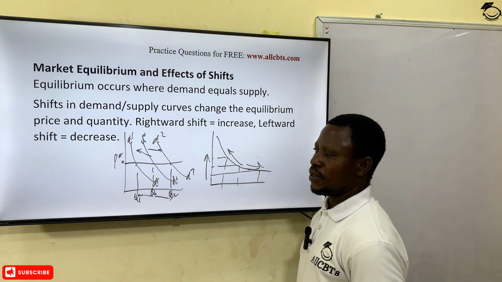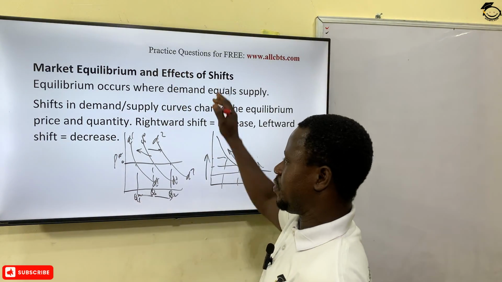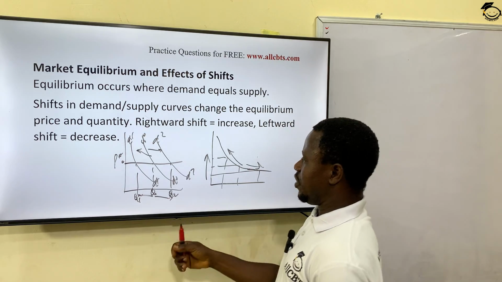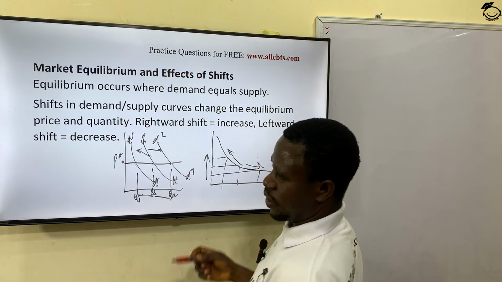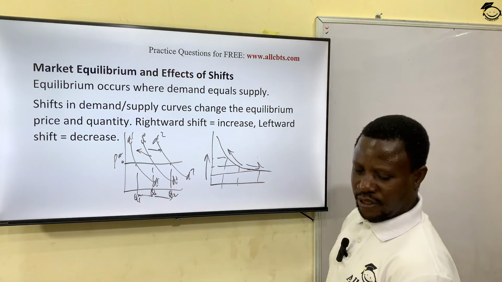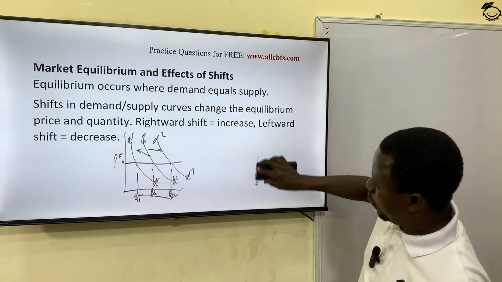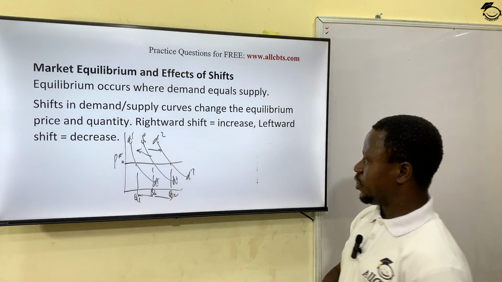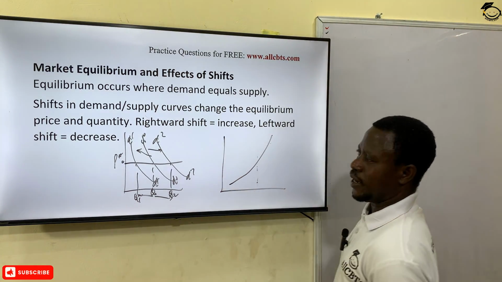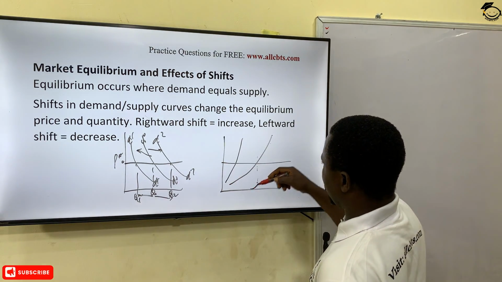So what I gave you here as my explanation of equilibrium and effect of shifts is what I just explained. The same also applies to supply. If it's supply, remember supply is the other way around, sloping upward from left to right, so it's going to be the opposite of that of demand. Just like the first one I did for you when I was explaining the equilibrium, this is a supply curve. In this case, you are going to have more than one supply curve.